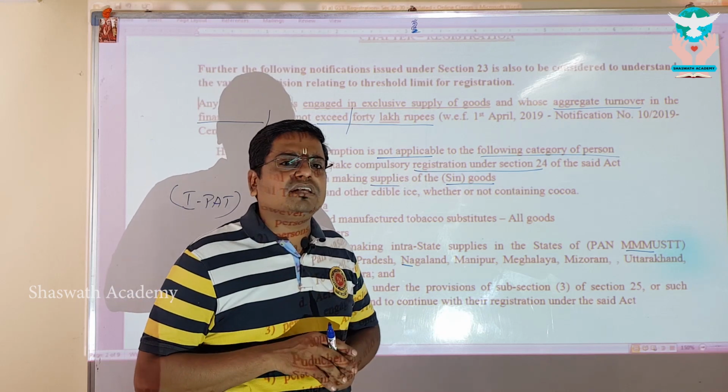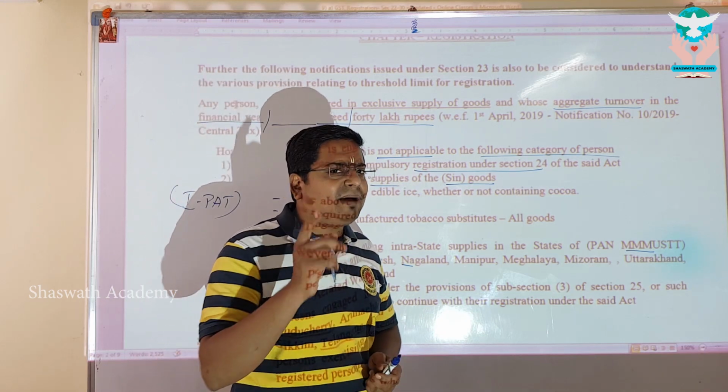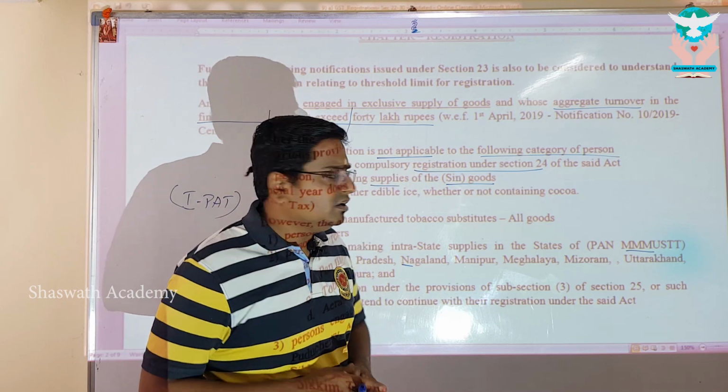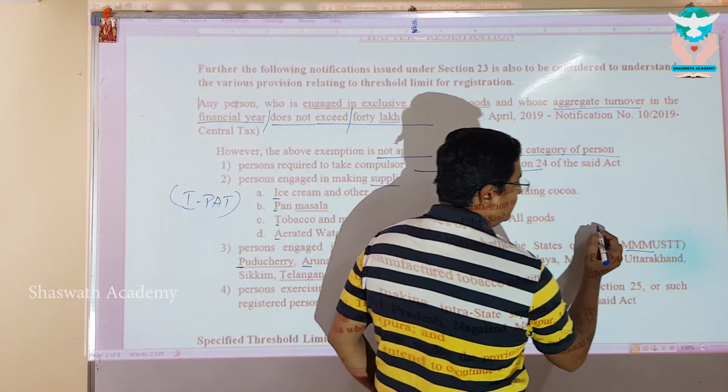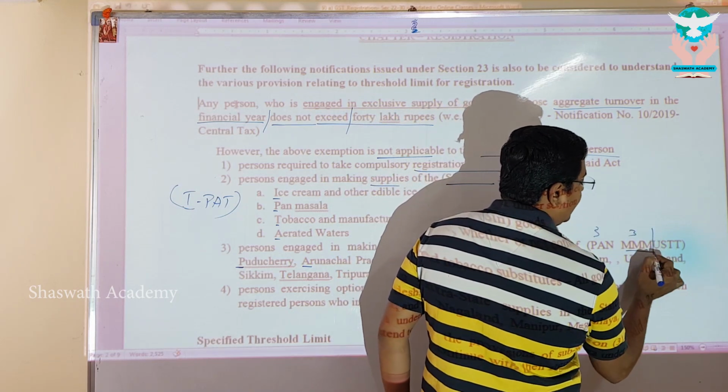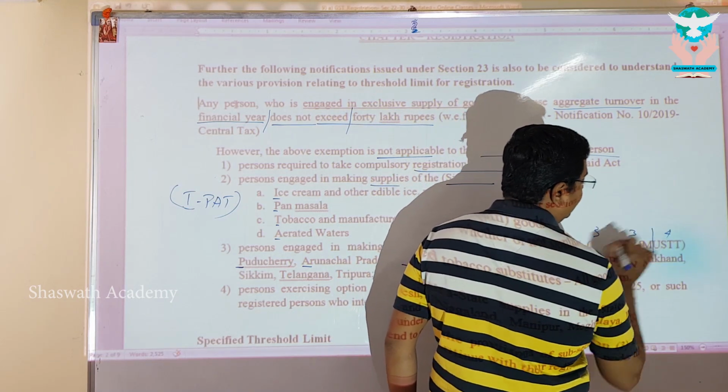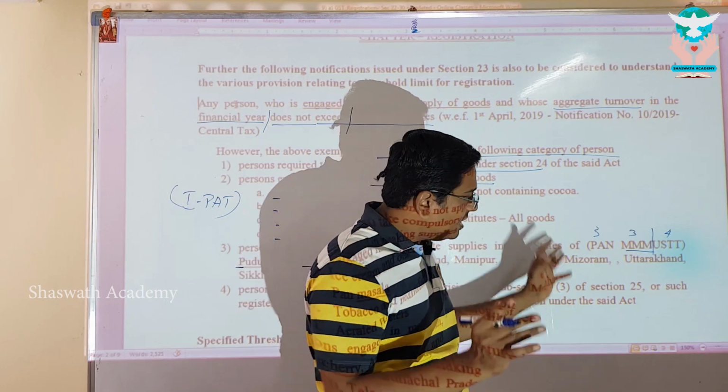Just keep it simple. Why PAN must? See, under income tax, PAN is a must, right? PAN is a 10-letter acronym. Correct, my dear? Look at this. I formulated it as 10 letters. PAN, 3 letters. Triple M, 3. And USTT, this is 4 letters. So totally 10 letters. I have made this acronym.